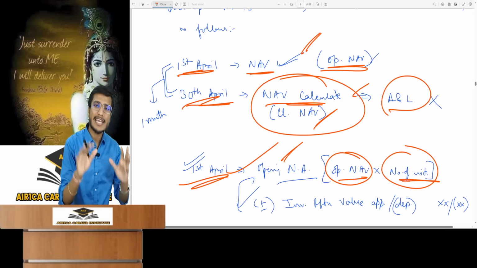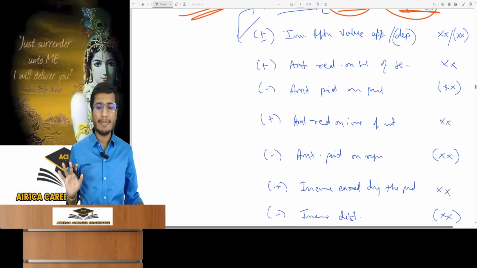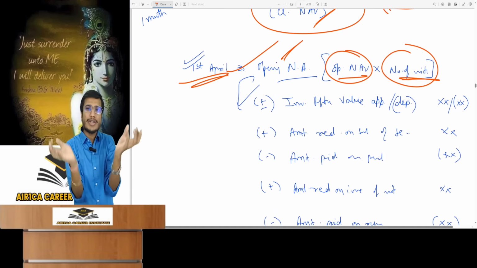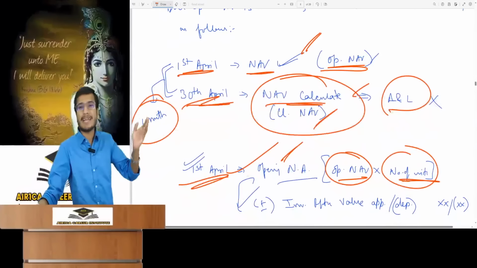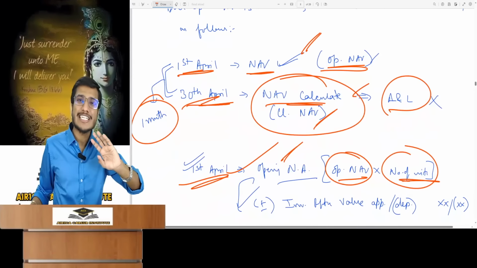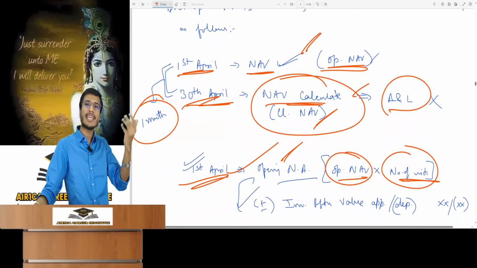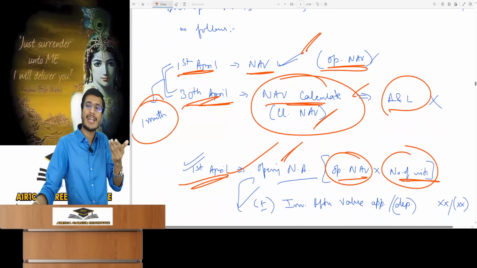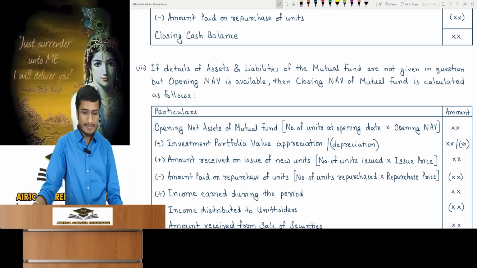That is for 30th April, which I am calling closing net assets for now. This comes by applying accounting principles. You are given the opening balance and you have to find today's balance. So consider changes during this 1 month period. You should consider the changes in my net asset balances during this 1 month period. In such questions, these are always given because otherwise calculation is impossible. So the changes during the period are given in the question, adjust them and you will get today's NAV. Let's see how you guys do it.